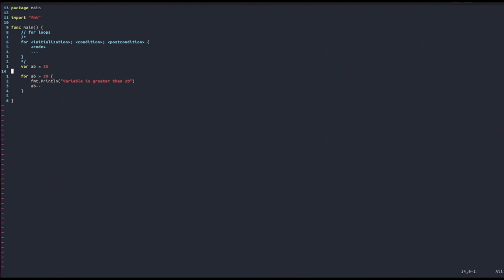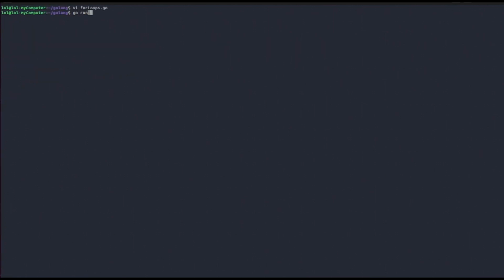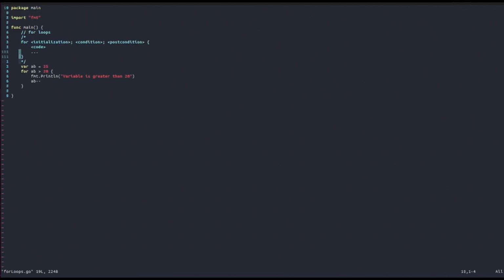And also notice that in Golang, just like in many other languages, you use ++ to increment the value and -- to decrement it. So in this case, we're decrementing it. And so let's try again and run it. As you can see, we get only 5 messages printed out to the console, because let's see what this for